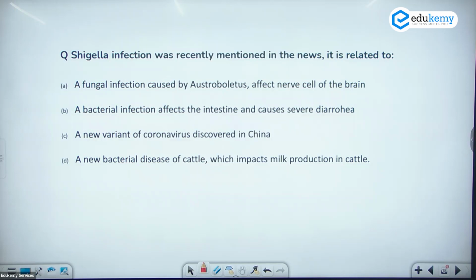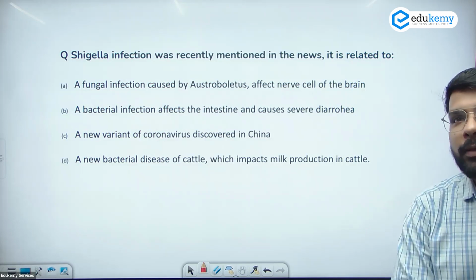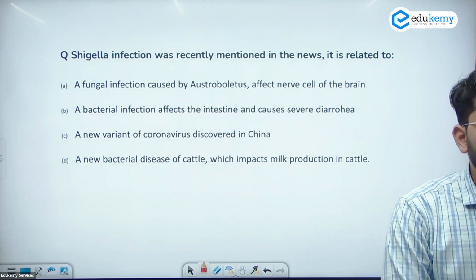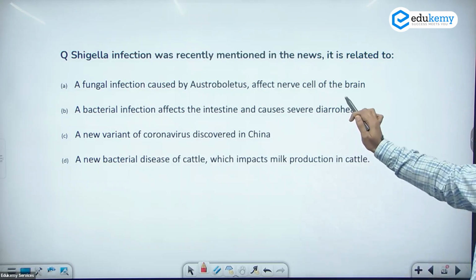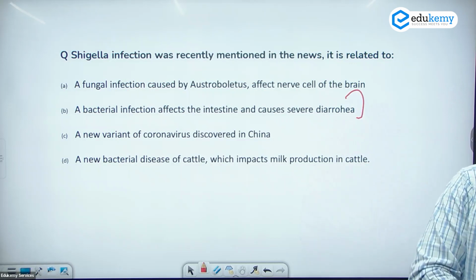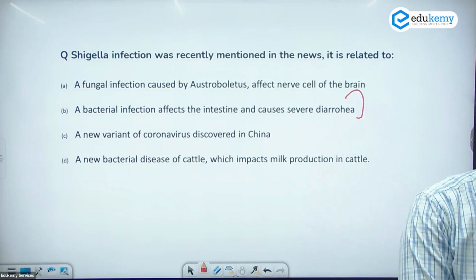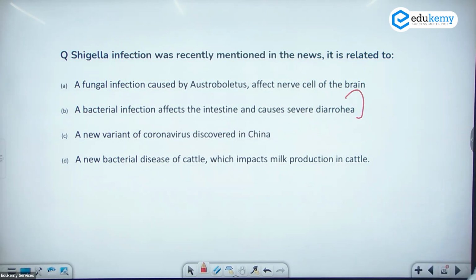C. A new variant of coronavirus discovered in China. D. A new bacterial disease of cattle which impacts milk production in cattle. How many are saying B? Answer is B here. It's a bacterial infection which affects the intestine and causes severe diarrhea in people.